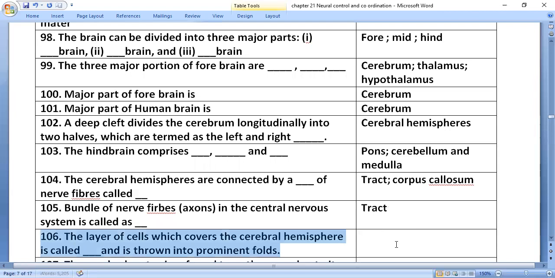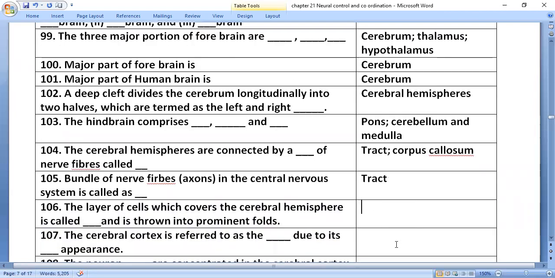The layer of cells which covers the cerebral hemisphere is called the cerebral cortex and is thrown into prominent folds. The cerebral cortex is referred to as the gray matter due to its grayish appearance.